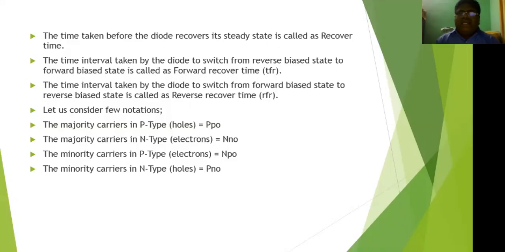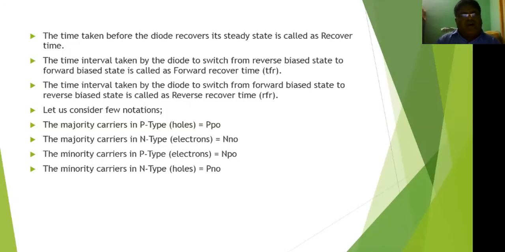That means off state to on state is called the forward recovery time. Please remember these definitions. Forward recovery time means off state to on state.